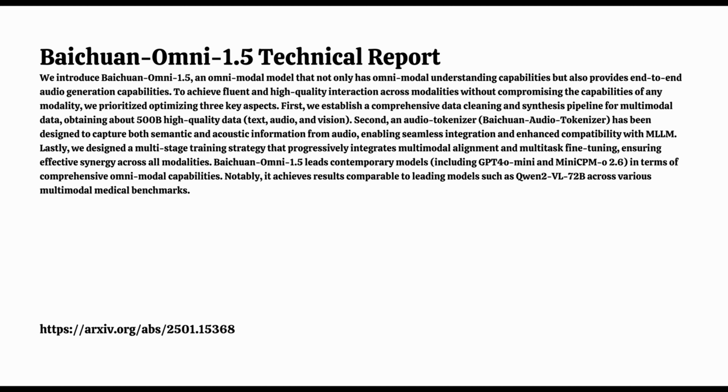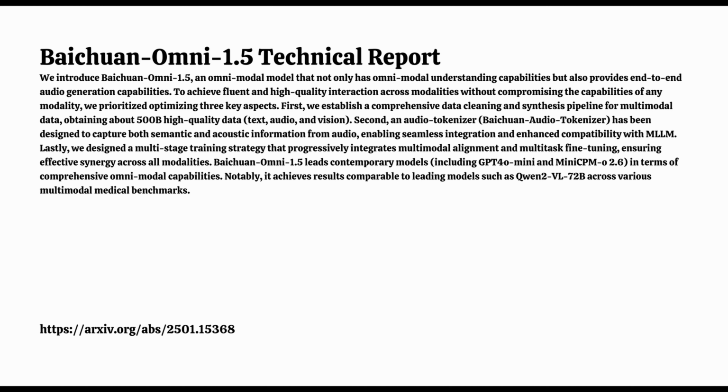And then finally, let's go back to those medical tasks. To assess its performance in this domain, they use two benchmarks: GMAI MMBench, which is designed to evaluate models in real-world clinical settings, and their OpenMM medical benchmark, which focuses on medical image understanding. And in both of these benchmarks, Baichuan Omni 1.5 came out on top, proving its potential for real-world applications in healthcare. It's really impressive how this model is pushing the boundaries of AI in so many different areas. It really is. It shows the power of open collaboration and the incredible speed of innovation in this field.